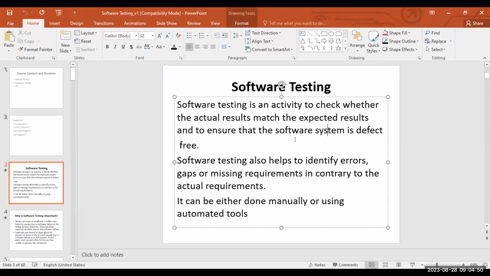Okay, and also, how will software testing help us? Matching actual to expected is fine. But what is the purpose of testing this?